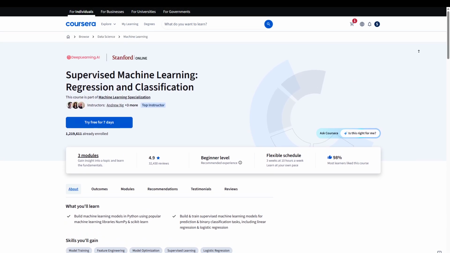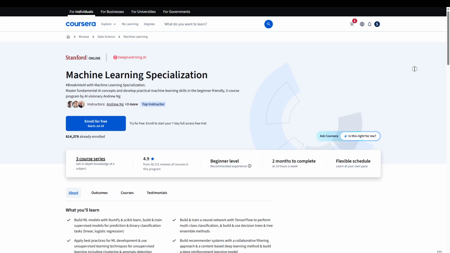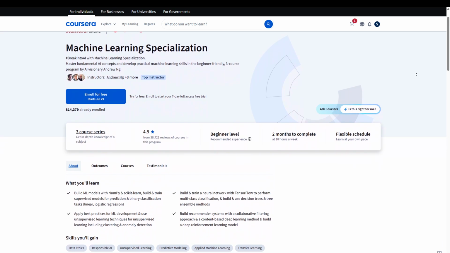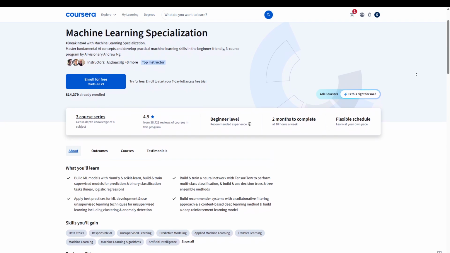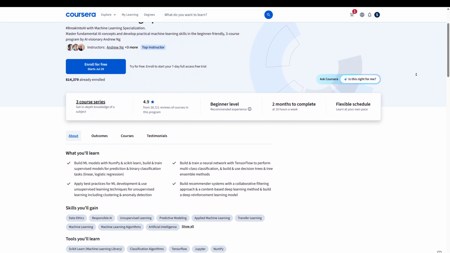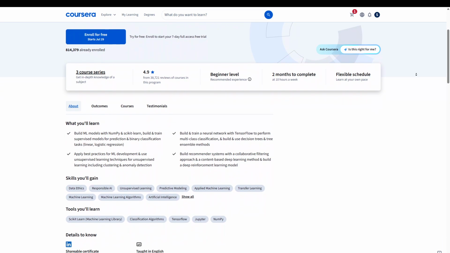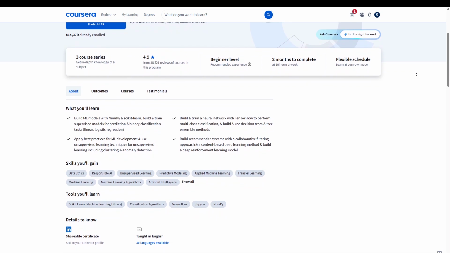My top recommendation is the Machine Learning Specialization. This is Andrew Ng's flagship program on Coursera. It has a 4.9-star rating with nearly 39,000 reviews. You'll learn supervised learning, unsupervised learning, TensorFlow, scikit-learn, and real-world machine learning skills through hands-on projects.